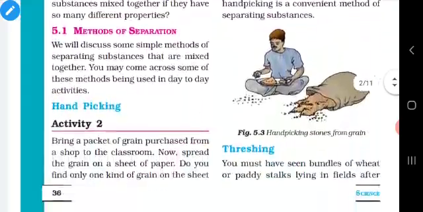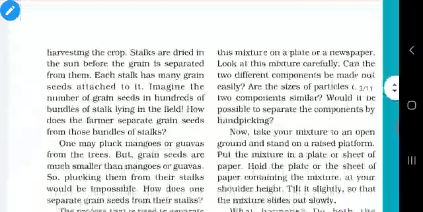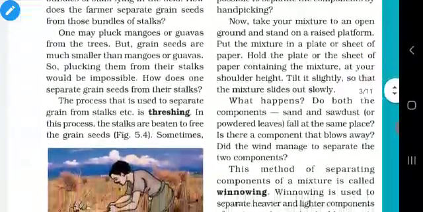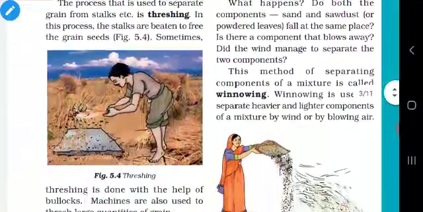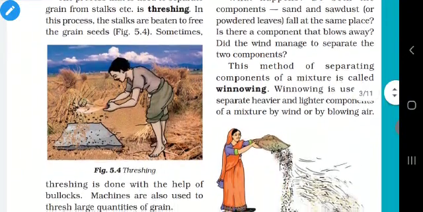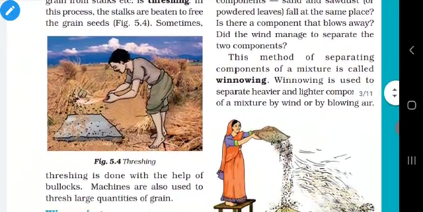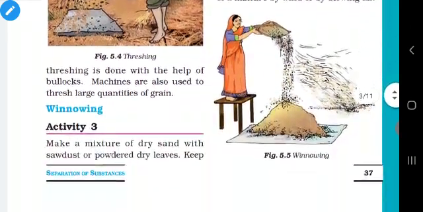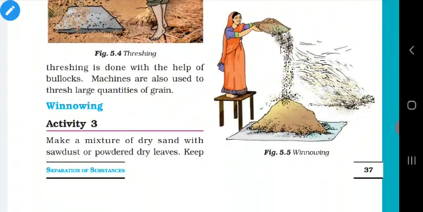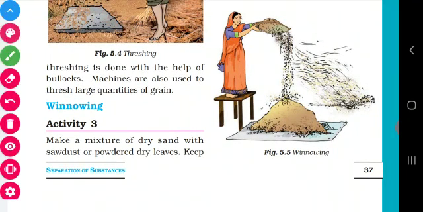Okay, the second one is threshing. Threshing is the process of separating grains from the stalk. See this figure. By beating, the farmers can separate the grains from the stalk. So this we have learned in the previous class. In this class, we are going to see the topic winnowing.